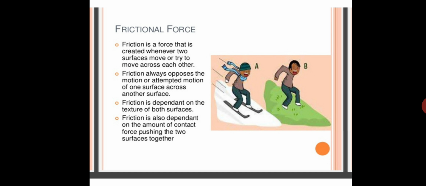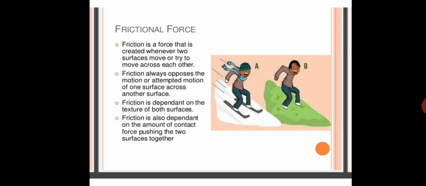Your teachers hold the chalk and are able to write on the board just because of frictional force. And we are able to walk on the ground just because of frictional force. If the frictional force were not there, we would not be able to even hold anything. We would not be able to walk. So we are able to walk just because of friction.